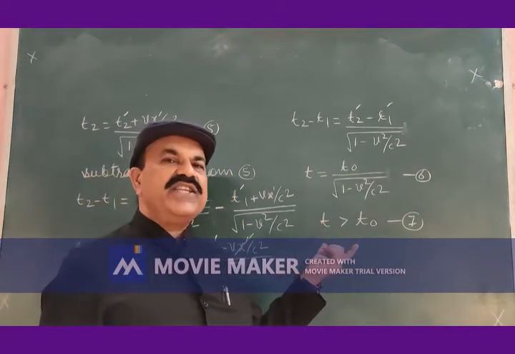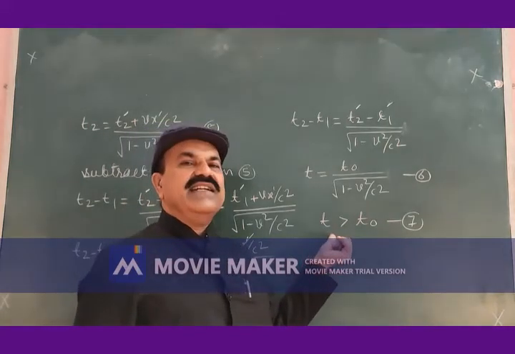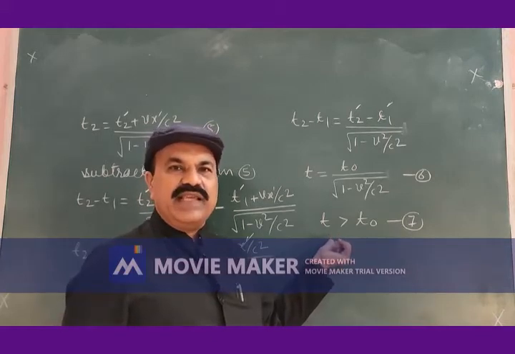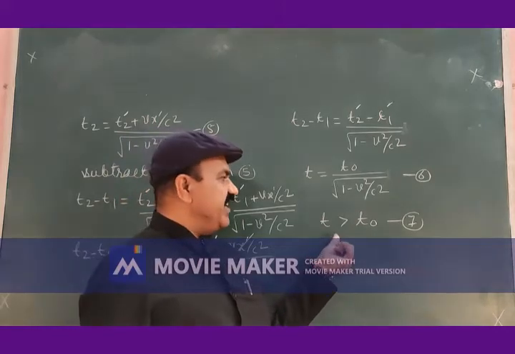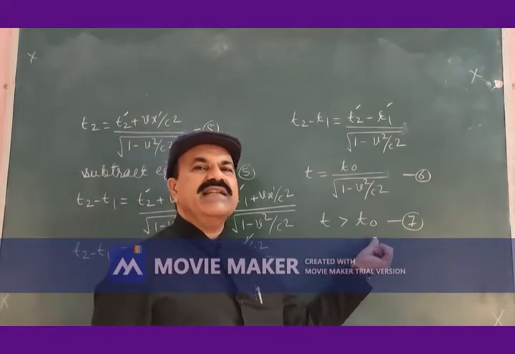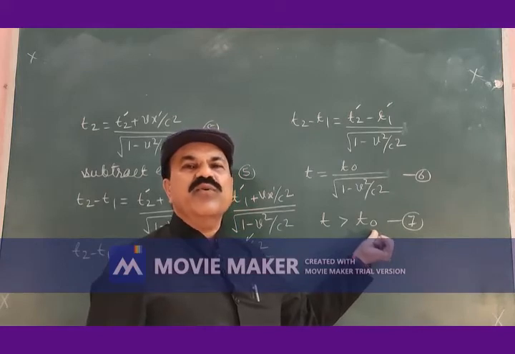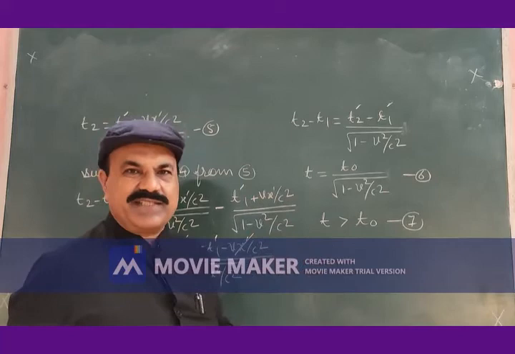And when we compare them, we find that the time interval measured by the observer O in the stationary frame of reference is greater than the time interval measured by the observer O prime in the moving frame of reference S prime.